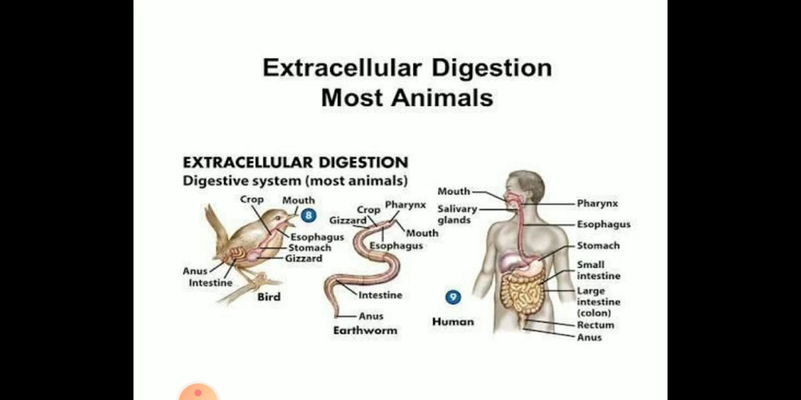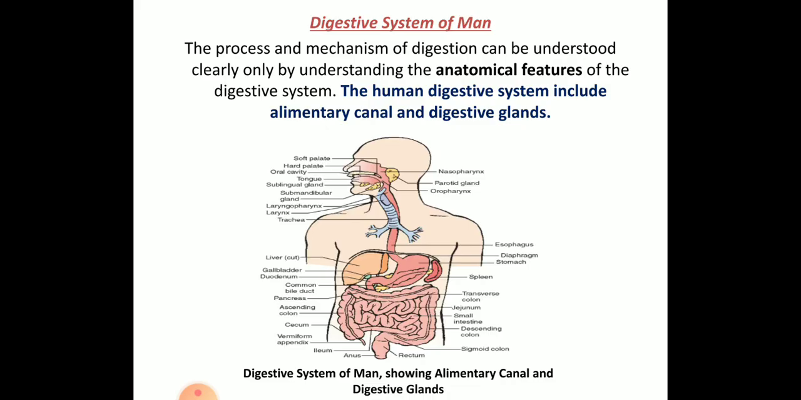As you can see in the picture, the bird, first diagram, here is the mouth, where the food is taken. You can see the digestion takes place within the digestive system, and hence it is extracellular. It is not moving into a single cell. Whereas in amoeba, in the previous picture, as you saw with pinocytosis and phagocytosis, that is intracellular digestion. Most animals follow extracellular digestion. Next, coming to the digestive system of man.